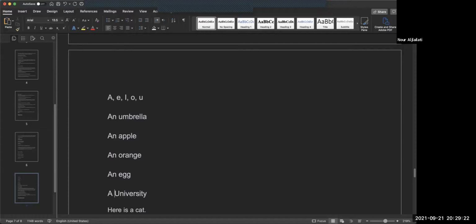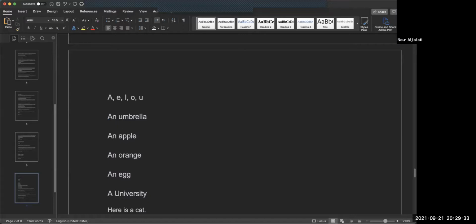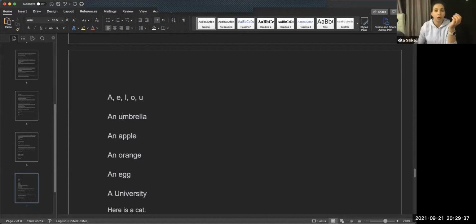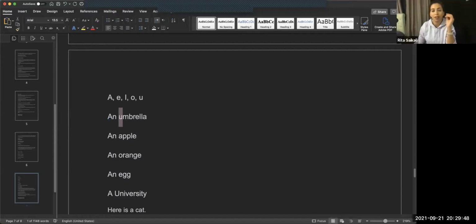So the U sound is like umbrella, but in "university" it sounds like Y. So you have to start with a vowel sound. You can't have "an" before it. So, hold on, right? An umbrella, because the U there sounds like a vowel. Exactly. And "a" sounds like a vowel.